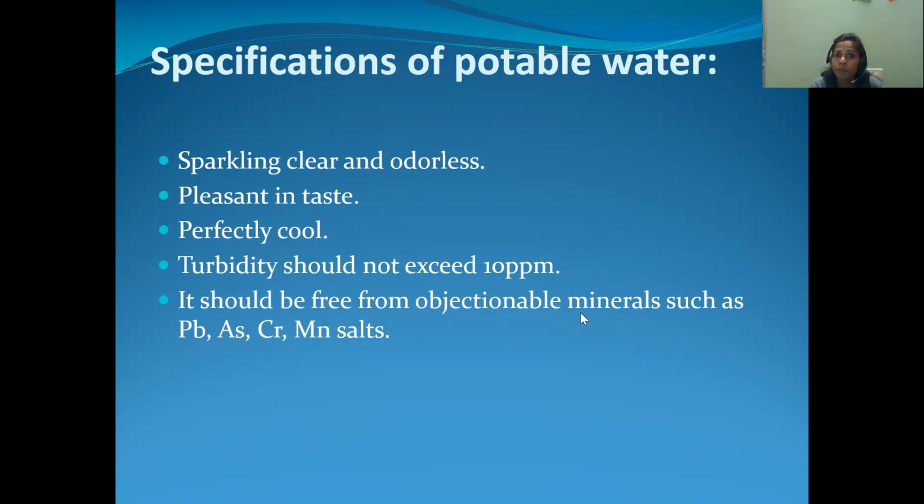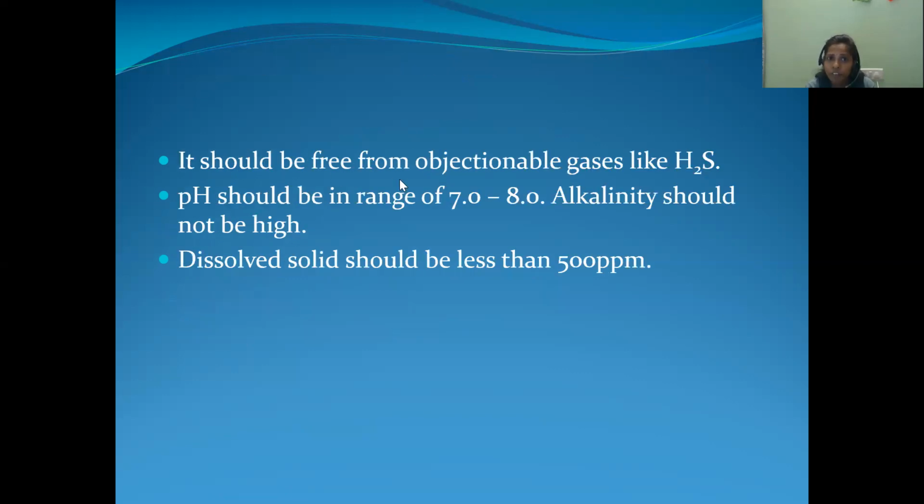And it should be free from objectionable minerals such as lead, arsenic, chromium, manganese salts, because these are toxic and increase the toxicity of the drinking water. So these minerals must be absent in the drinking water. And it should be free from objectionable gases like hydrogen sulfide. And pH should be in the range of 7 to 8. That means it should not be less than 7 and it should not be more than 8.